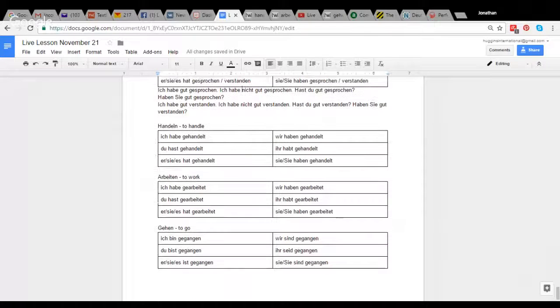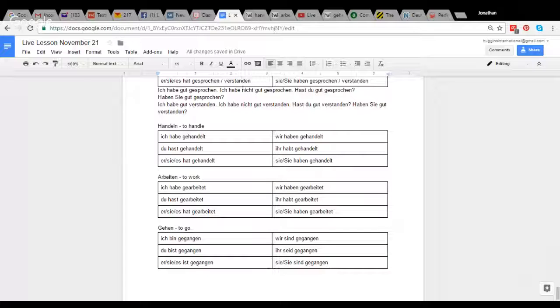And so, handeln and arbeiten, these are kind of the weak verbs. So these just add this GE, and the EN ending, you take that off and you have a T here. So we have gehandelt as the past participle. So ich habe gehandelt, like I handled something. Du hast gehandelt. Er, sie, es hat gehandelt. Wir haben gehandelt. Ihr habt gehandelt. Sie haben gehandelt.